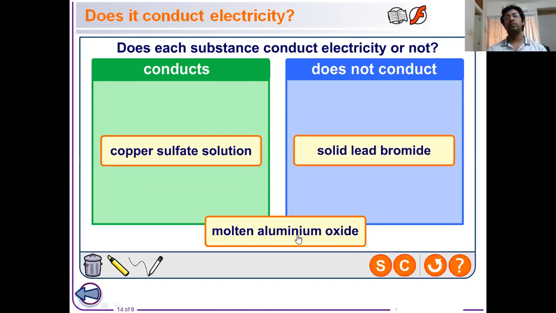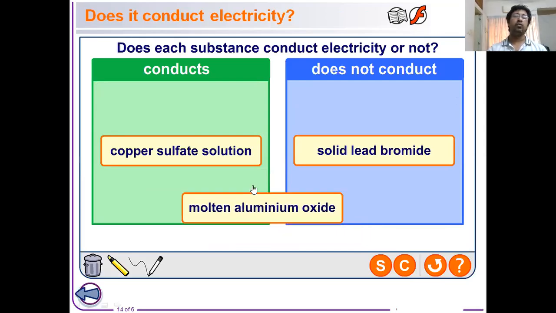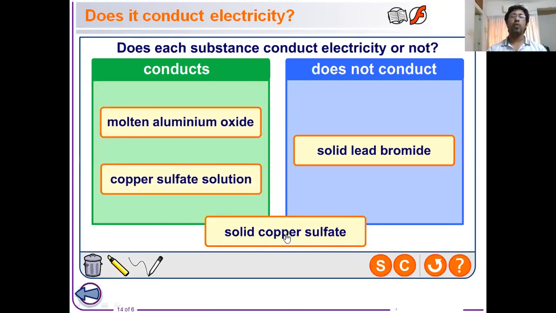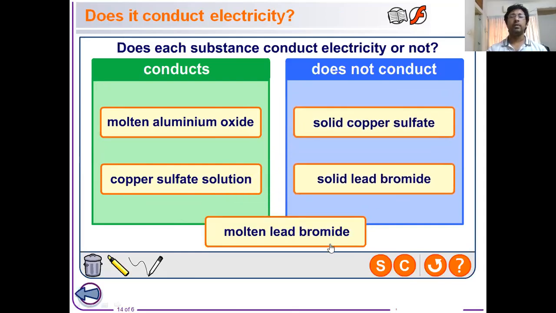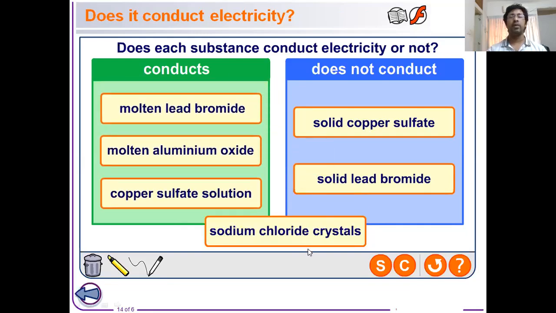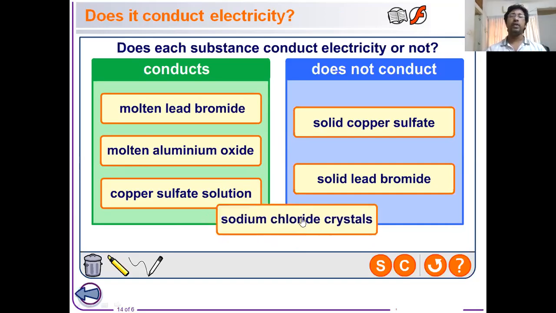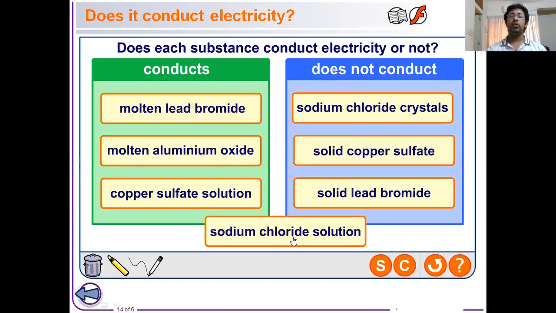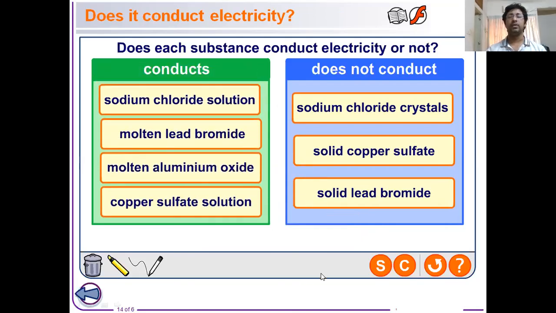Molten aluminum oxide, in molten form also the ions will split, so it can conduct electricity. Solid copper sulfate is an ionic compound, but in the solid form, the ions are not able to move, so it does not conduct electricity. Molten lead bromide, in molten form, lead bromide can conduct electricity. Sodium chloride crystal, that means neither is it dissolved in water nor is it in the molten form, so it does not conduct electricity. Sodium chloride solution, in the solution form, it can conduct electricity.